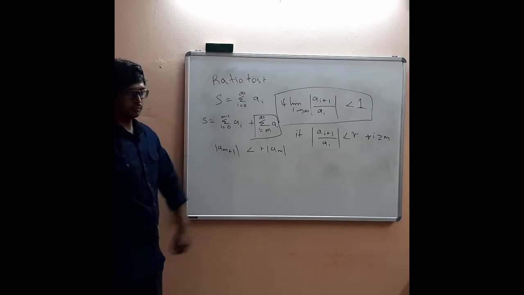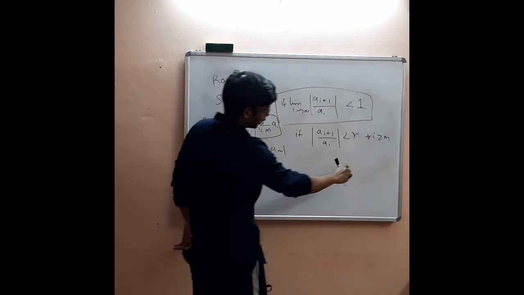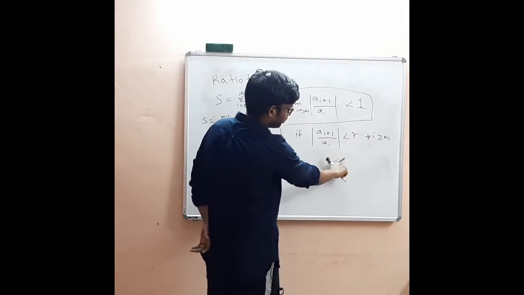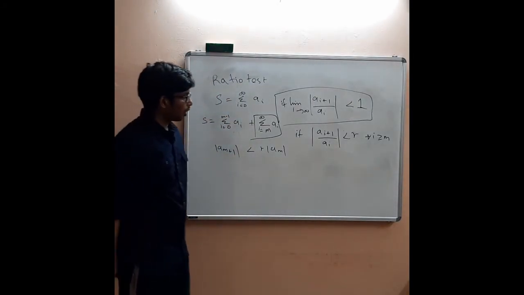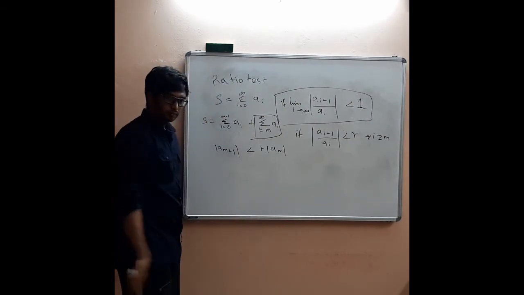Any doubt about this? No, right? Because we are thinking about minus 1 to plus 1, so this can exist here also. We want to choose R such that mod of R is less than 1, so this can happen.